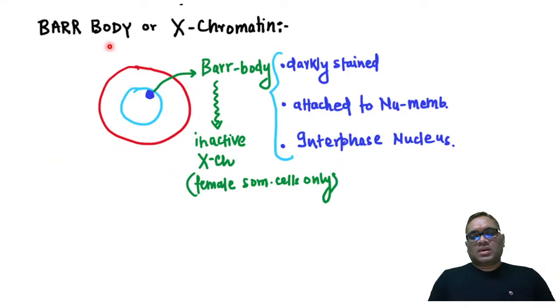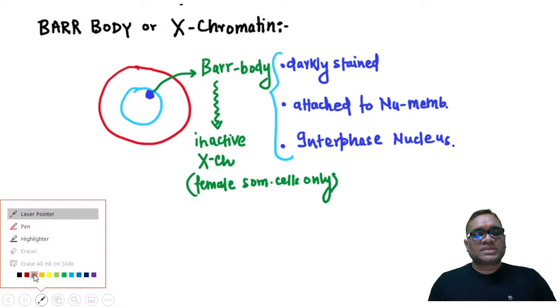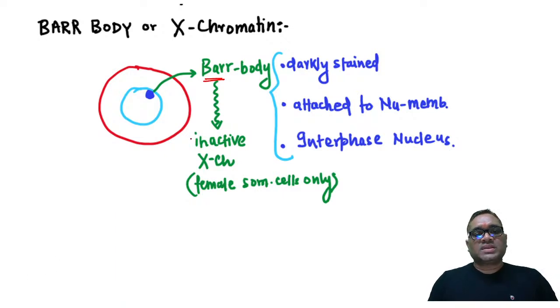So now you can see what is bar body or X chromatin. Remember, this is the thing which I am going to explain because many of you are asking questions regarding this. Bar body or X chromatin is an inactive X chromosome in female somatic cells only. Remember, it is female somatic cells only. That was the question in the NEET PG exam. So female somatic cells will be having this bar body. So what is bar body? These are inactive X chromosomes present in female somatic cells only.